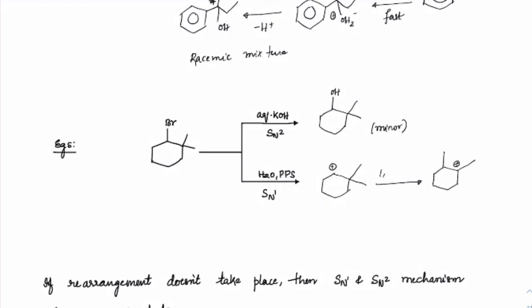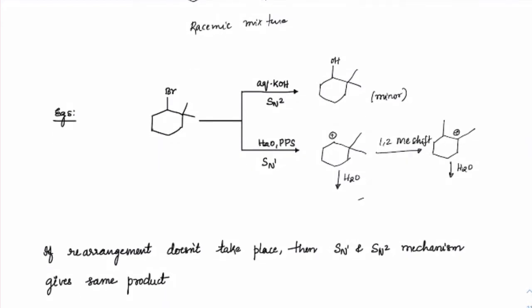We can see a 1,2-methyl shift takes place, and from secondary it will become a tertiary carbocation. Water will start attacking the minute the carbocation is formed, and you will see one product forming here, OH, this, and another product which is forming is this OH. So these are the two products which are forming here.